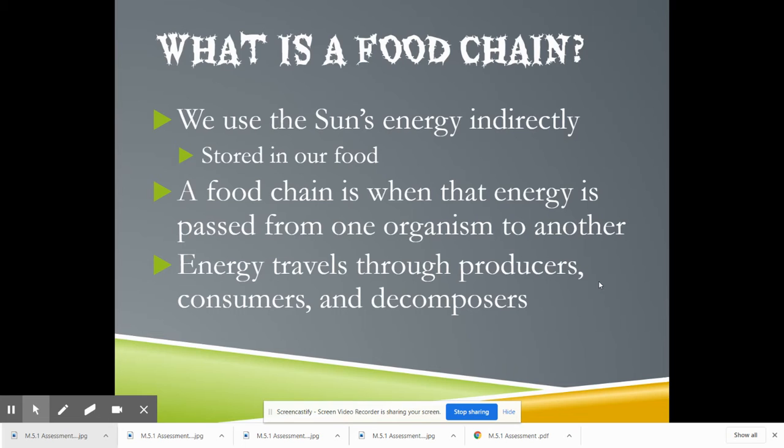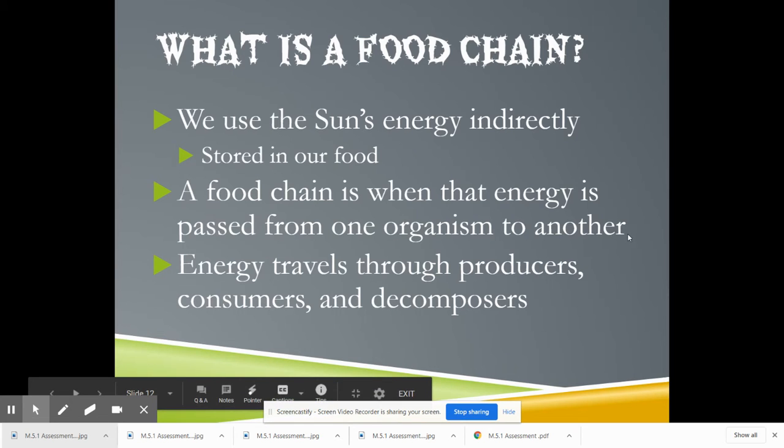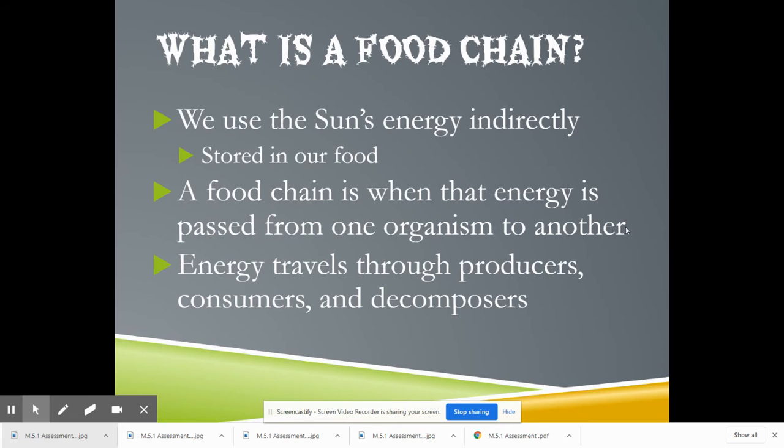It's stored in our food, and even if you haven't eaten a salad, that cow that you've eaten before, guess what? It ate salad, and it needed salad to get as big as it did, so that you could actually eat the meat. A food chain is when that energy is passed from one organism to another. So, from the plant to the cow, from the cow to Miss Hirt. Energy travels through producers, consumers, and decomposers.